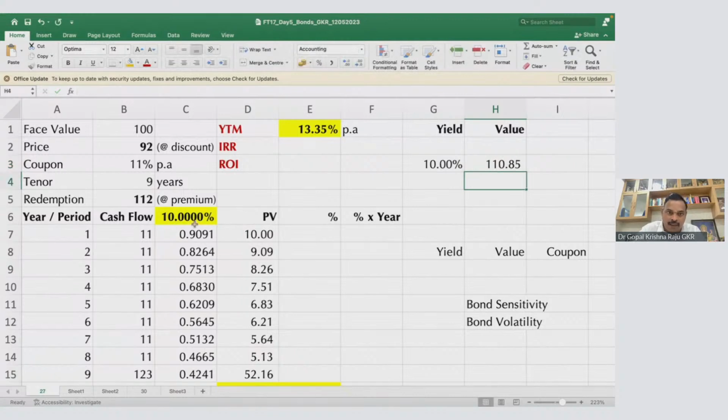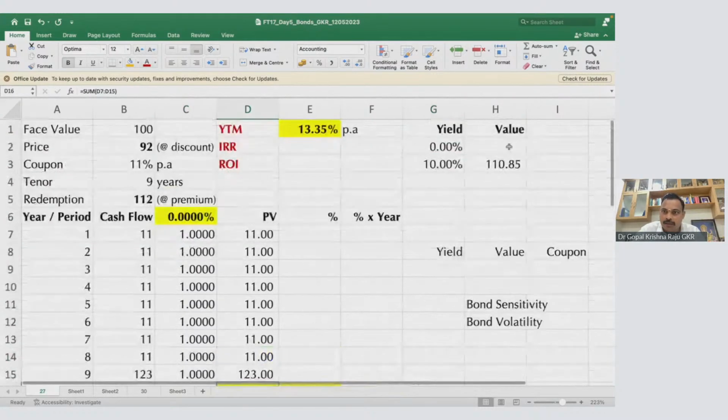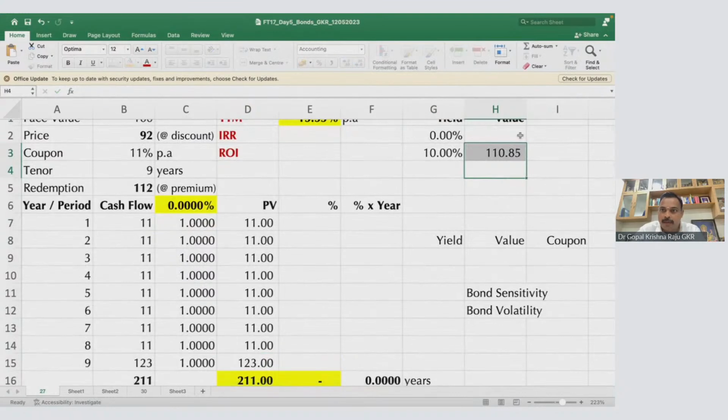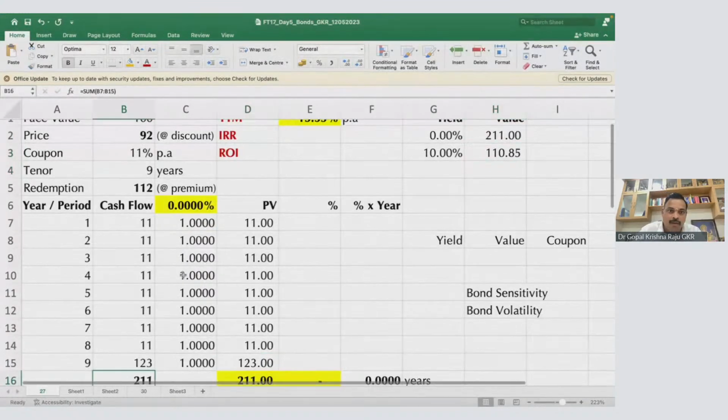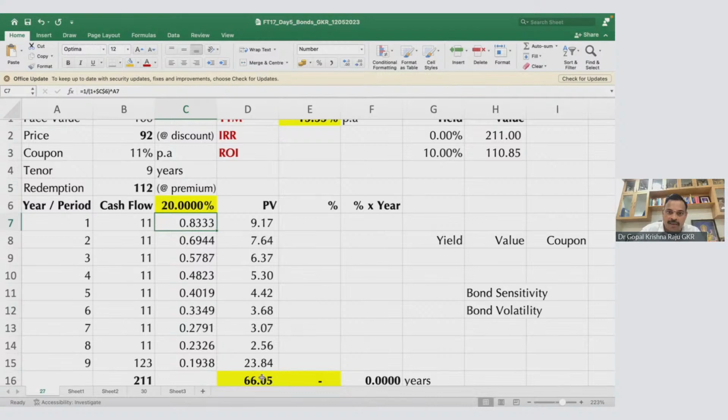If the yield is zero, it is 211. Value means what? Price. Price is 211. That means you invest 211, you get 211. But you invest 92. For example, if it is 20%, 20% means price is 66.05.